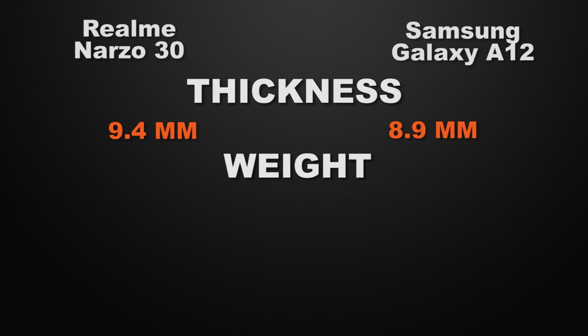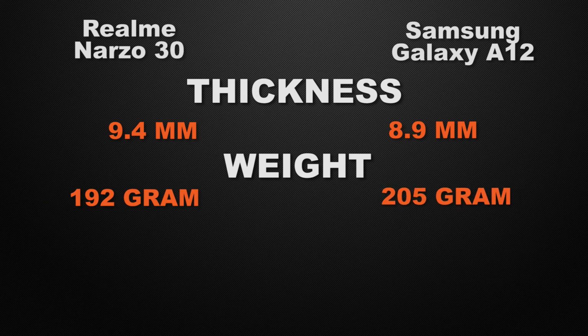Talking about the weight of the devices, Narzo 30 comes with 192 grams of weight, whereas A12 has 205 grams of weight. So the winner here is Narzo 30 because it has a lighter body weight.